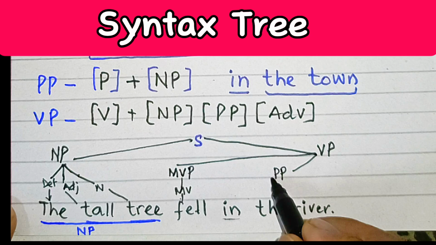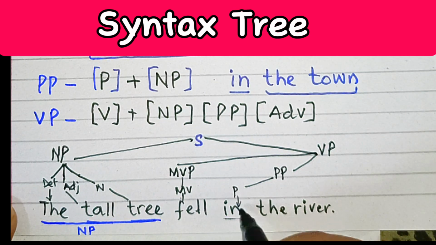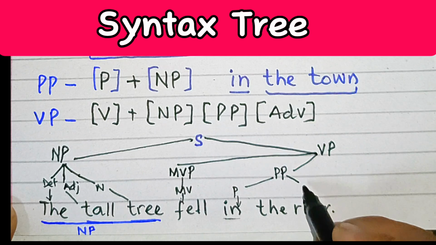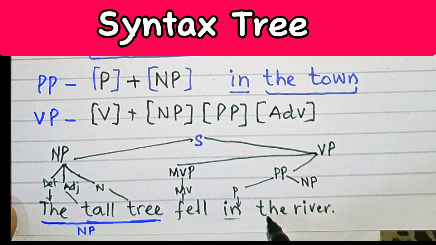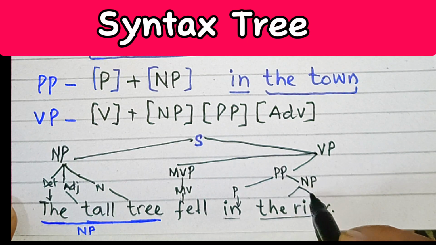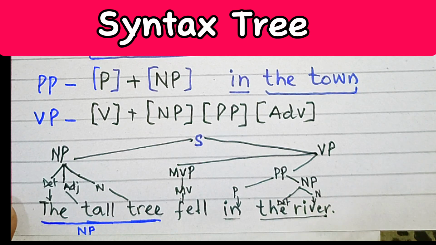PP then converts into a preposition, that is in, and this PP is going to further subcategorize into NP. NP means this is a noun phrase, this whole is a preposition phrase, but this the river is a noun phrase. This can further be divided into a noun, that is river, and this determiner, that is the.